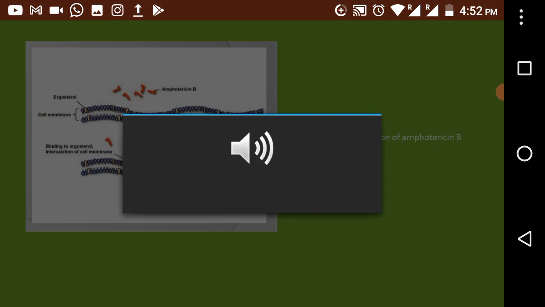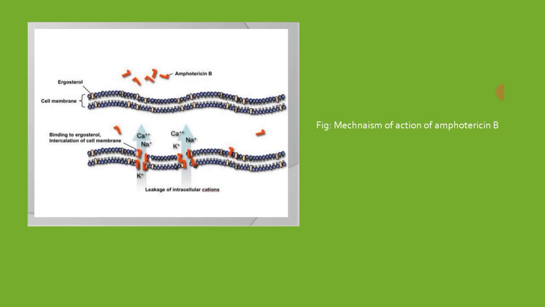Essential cell components such as potassium, calcium and sodium, which are responsible for maintaining the pH and acid levels inside the cell, help the cell survive under adverse conditions. If these molecules are lost from the cell, then the cell will not be able to function properly, ultimately resulting in the death of that cell.